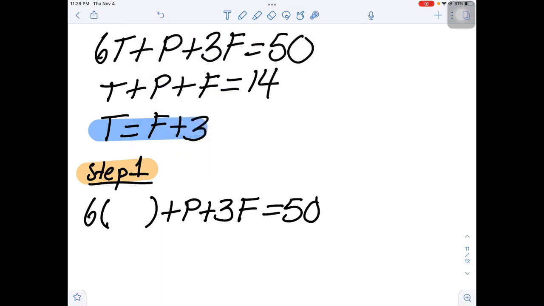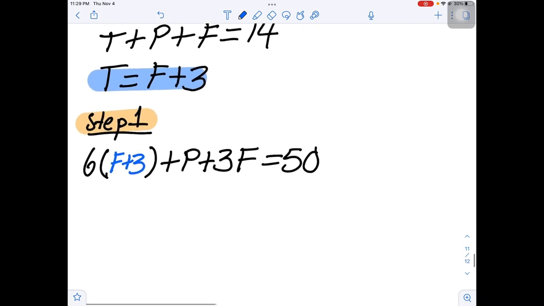Now, we know that T is equal to F plus 3. So that's what goes there. F plus 3, right? And now we distribute. We say 6 times F and 6 times 3, right? So that'll give us 6 times F is 6F. 6 times 3 is positive 18. And I bring down everything else.